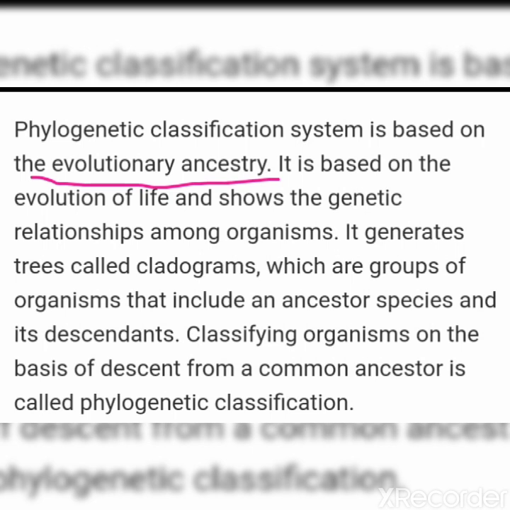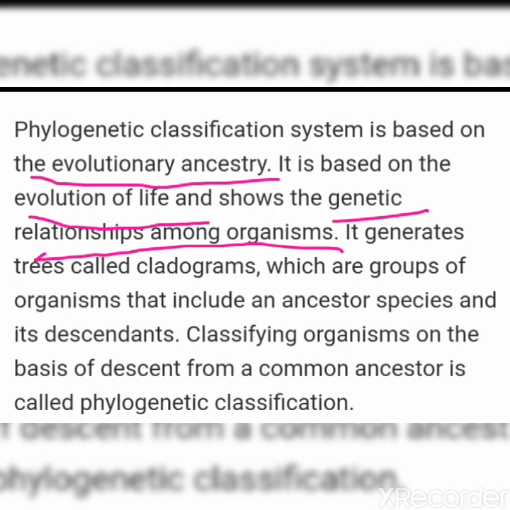So this system is based on the evolution of life and shows the genetic relationships among organisms. It also shows the evolutionary relationship between species.